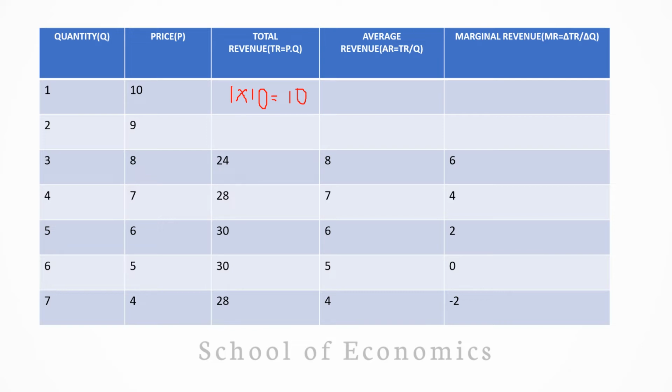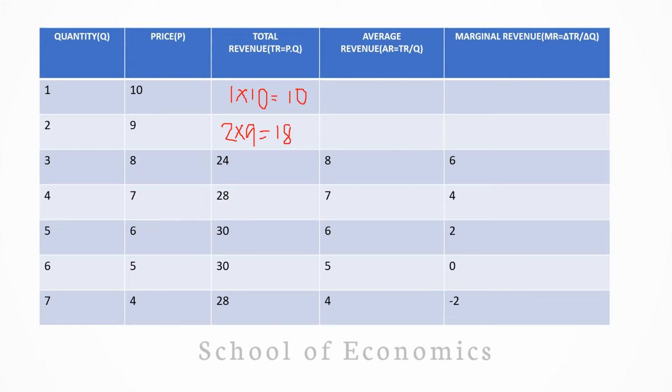What is the value of TR when the price is equal to 9? It is again P into Q, that means 2 into 9, that is equal to 18. So the value of TR is 18 at price 9. Now if you look at the value of TR, it is 24 when the price is 8. It is 28 when the price is 7.